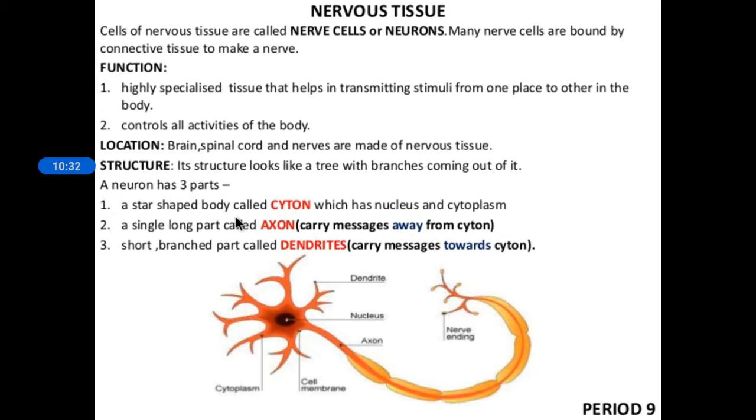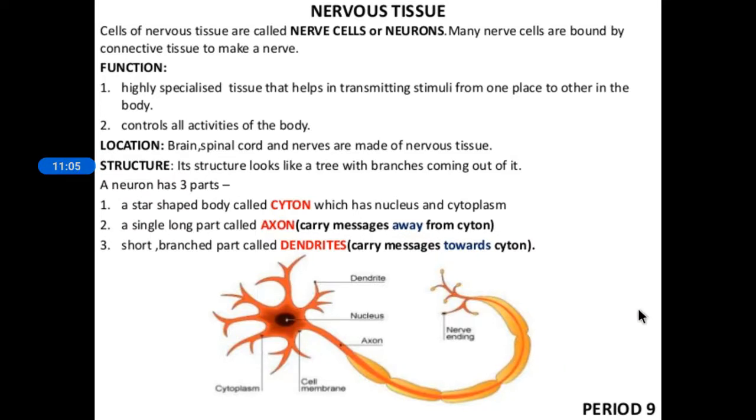Yes, here you can see the dendrites. You are all familiar, so I'll directly explain. Here the dendrites, and here is a cell body with a nucleus, and here cytoplasm is there. Then this joint is known as axon, a single long part. And here it is the nerve ending. Okay, so this is all about the nervous tissue.